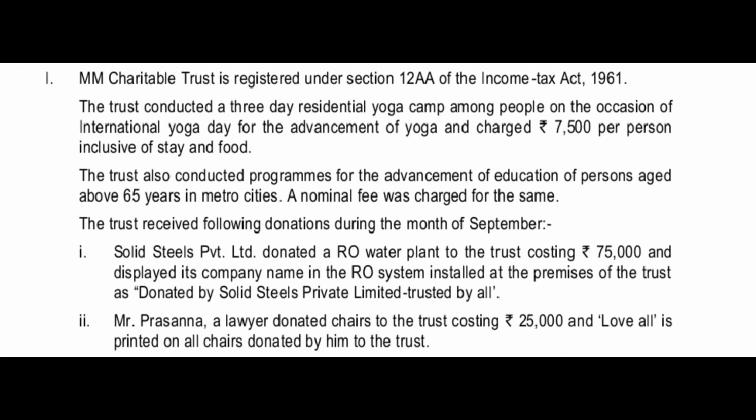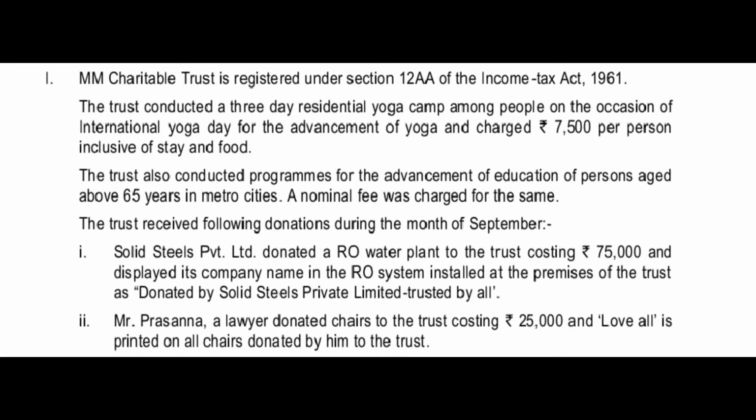Now, the trust received the following donations during the month of September. Solid Steels Private Limited donated an RO water plant to the trust costing rupees 75,000 and displayed its company name on the RO system installed at the premises of the trust, 'donated by Solid Steels Private Limited, trusted by all'.